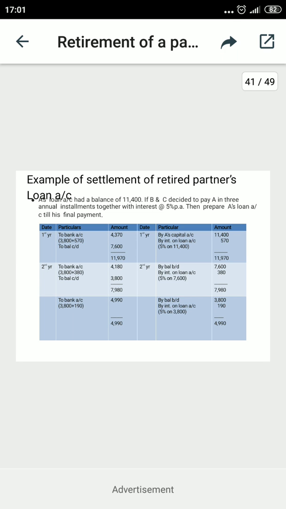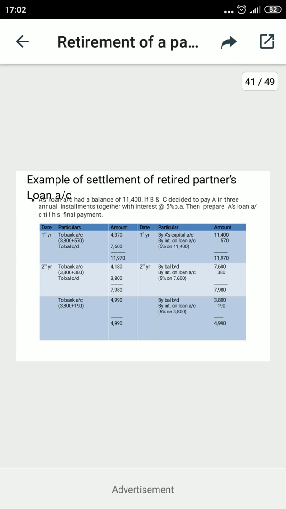So this is the loan account of the outgoing partner, and now B and C decided to pay A the loan account in three equal installments. So the principal amount of 11,400 will be divided into three parts, with interest at 5% in addition. Interest will be calculated every year on the balance due.